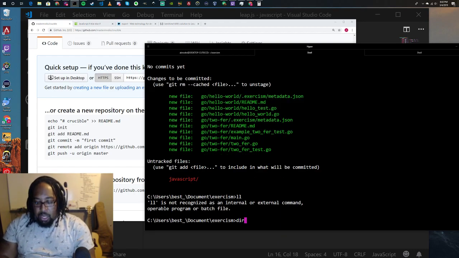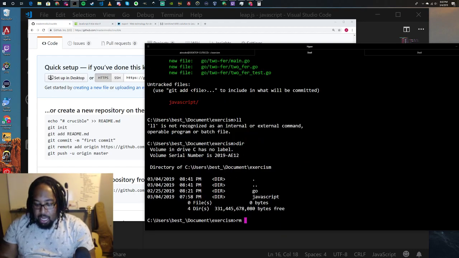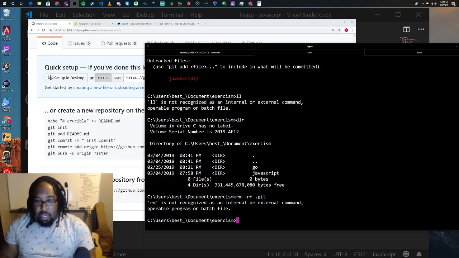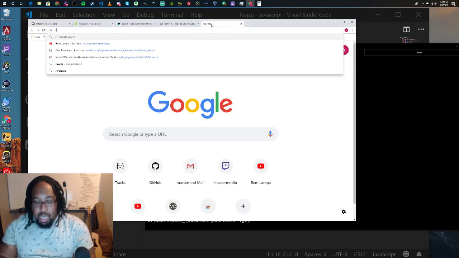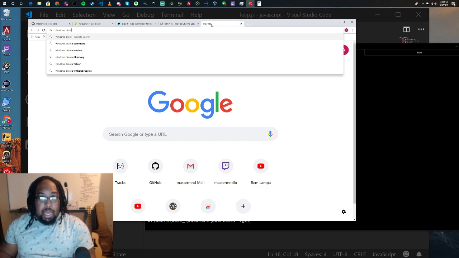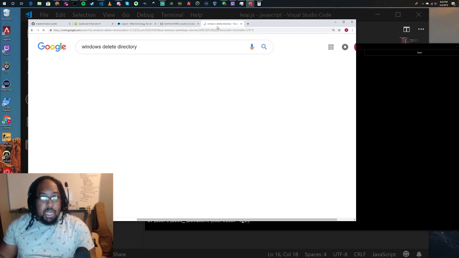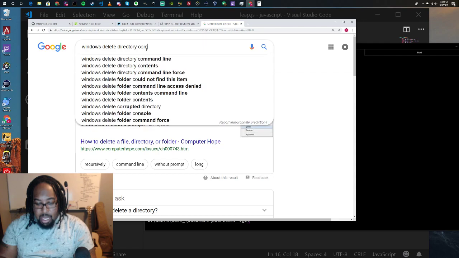So what we're going to do is we're going to remove that .git folder. We're gonna start over. Huh. You know what? I don't know how to remove stuff in Windows. Windows delete command, delete directory command.